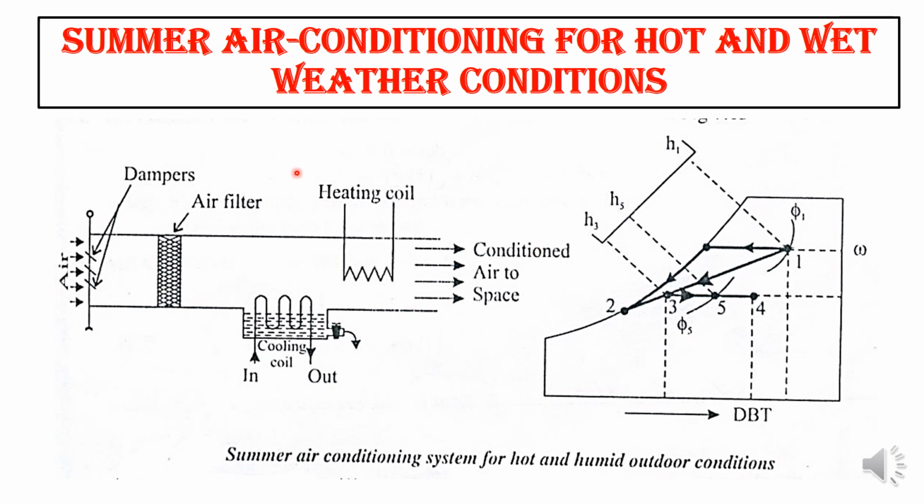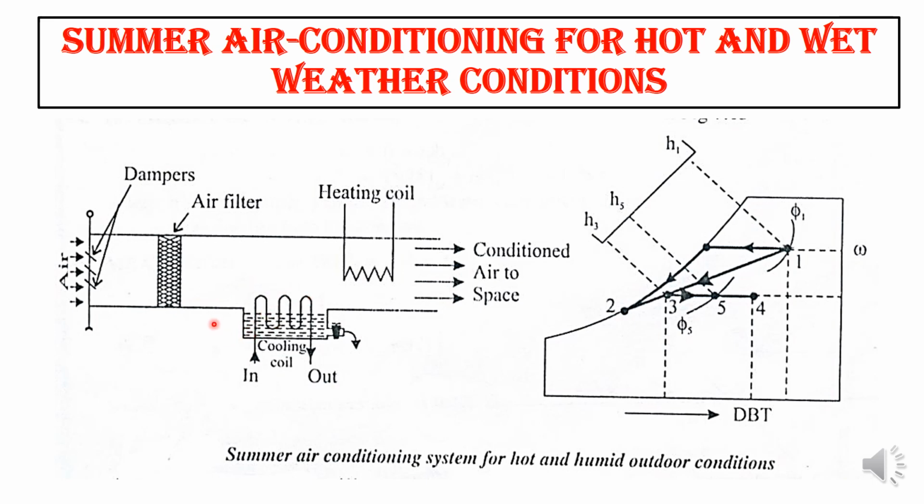So atmospheric air at point 1 is the present condition. That enters the air filter through dampers. So the filtered air will be passing over your cooling coil.